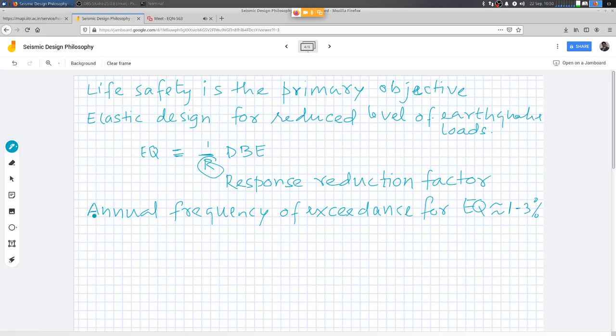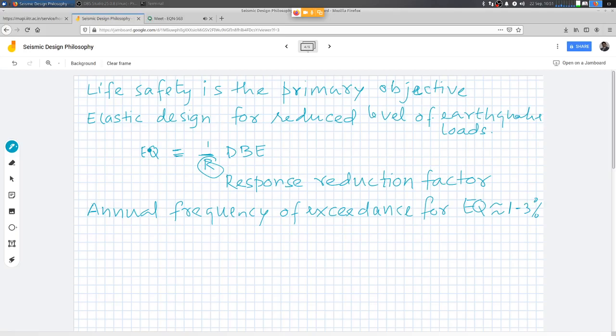If I look at a 1 year time horizon, exposure period, then I would expect that the earthquake forces that I am considering in design would be exceeded 1 to 3% in a year. You can consider it as a probability of failure.